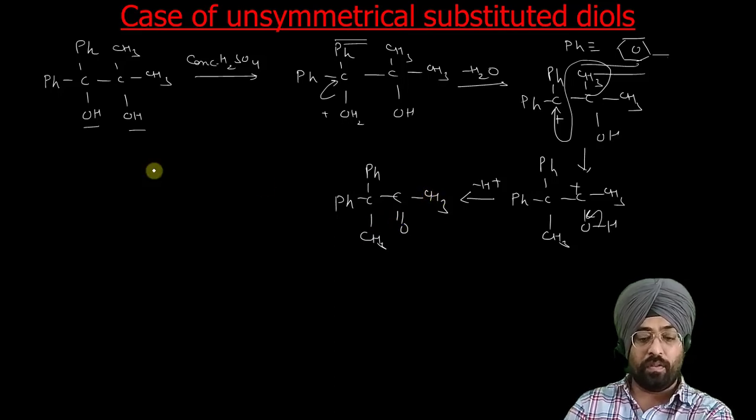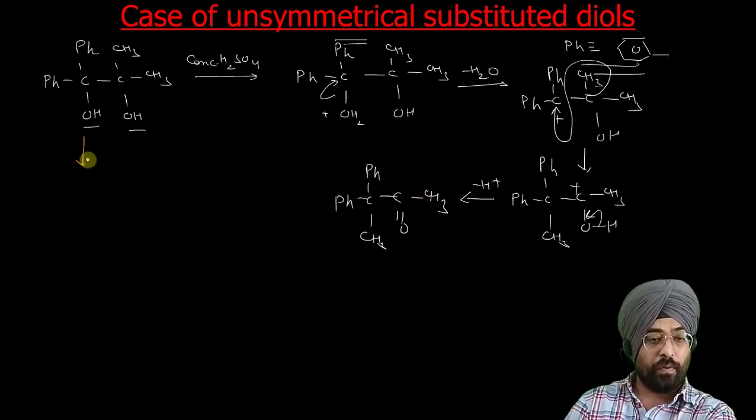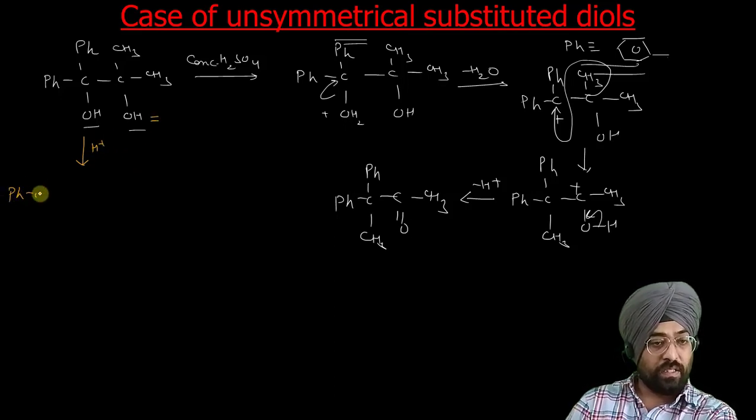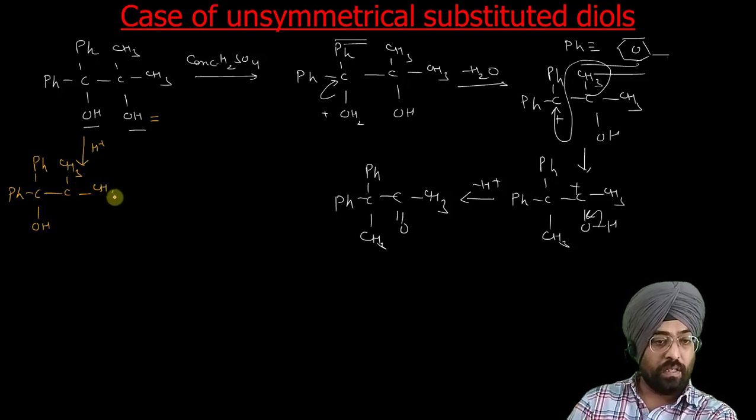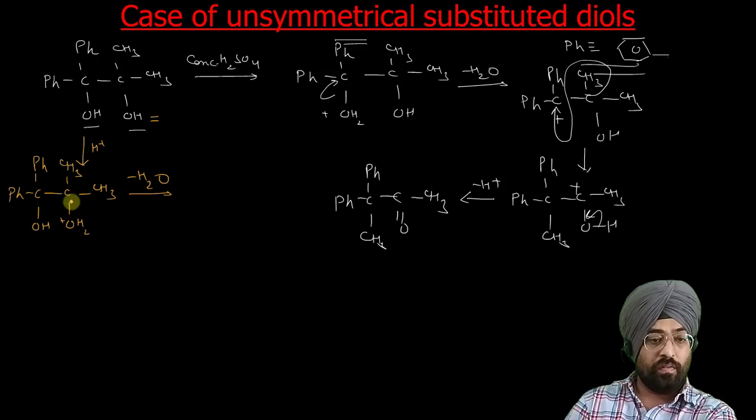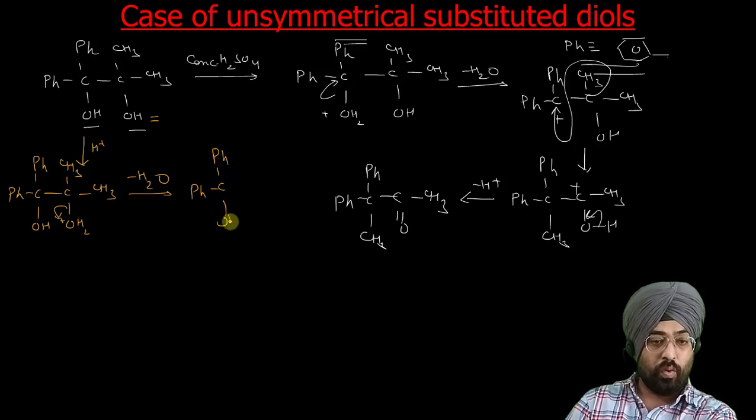Similarly, there is another possibility. We can have a protonation at this oxygen. So Ph C Ph OH, CH3 CH3 OH2 positive. Next is minus water. So if we remove this water, we get Ph C Ph OH C CH3 CH3 positive.